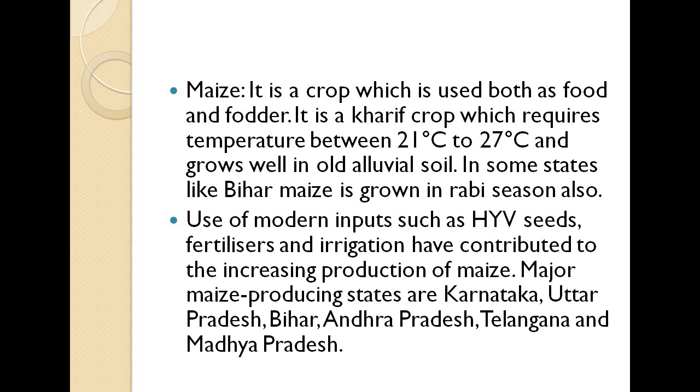Basically major maize producing states are Karnataka, Uttar Pradesh, Bihar, Andhra Pradesh, Telangana and Madhya Pradesh. Why are they growing it in these states? Because they basically have the kind of rainfall which is needed there. So that's why maize can be grown easily in these areas.